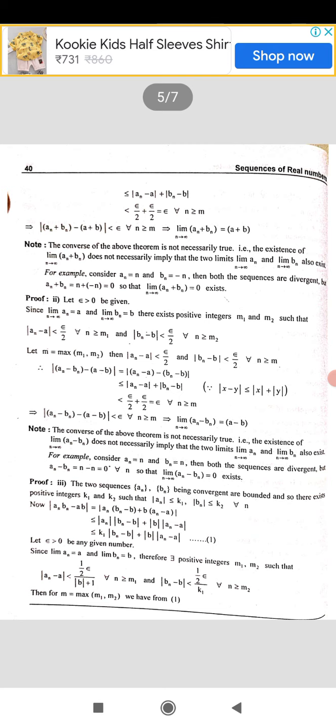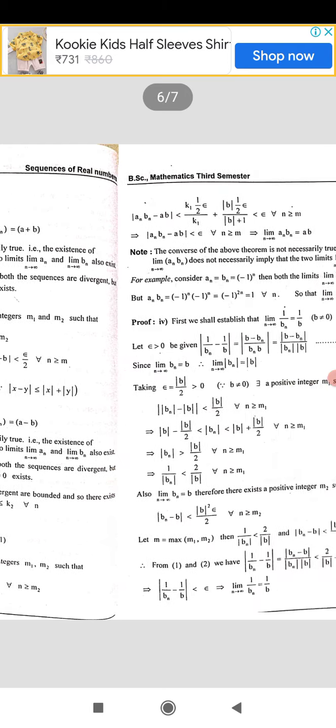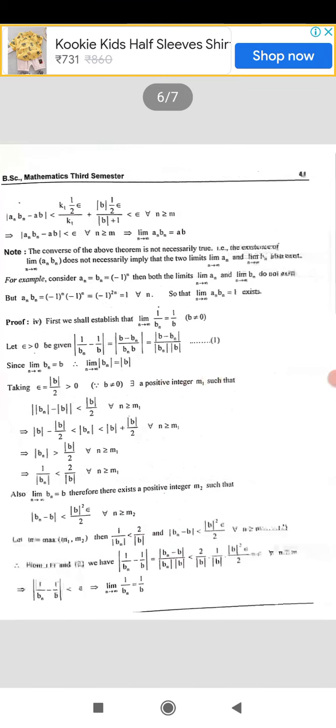Then 1 implies modulus of an bn minus ab is less than k1 into 1 by 2 epsilon divided by k1 plus modulus of b into 1 by 2 epsilon divided by (modulus of b plus 1).